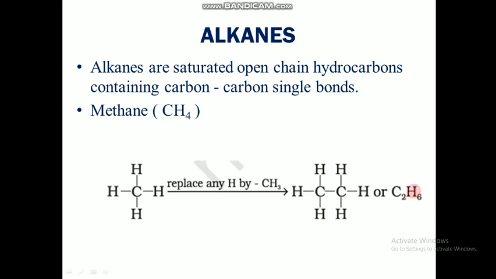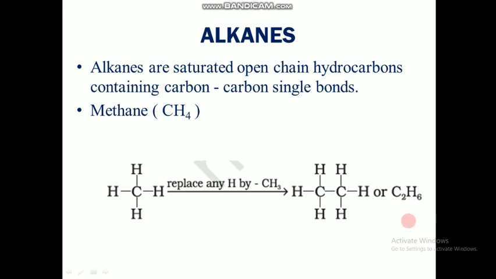And if we want to get the next alkane, what do we have to do? Substitute this hydrogen with another CH3 group. Then one more CH3 will come here. So totally it becomes C, C and C. So CH3, CH2, CH3. Then C3H8 will be the formula for that. So like that, if we substitute one hydrogen with another CH3 group, like that if it continues, we get all the alkanes.